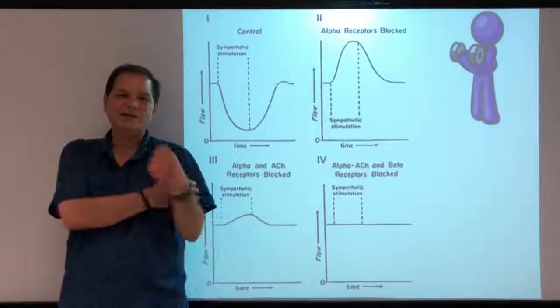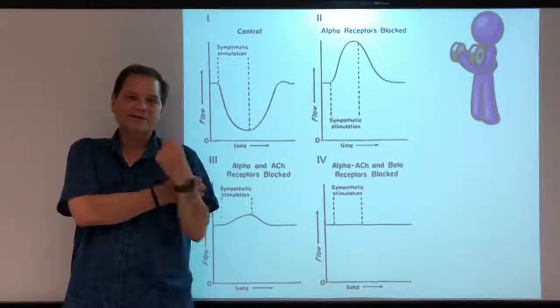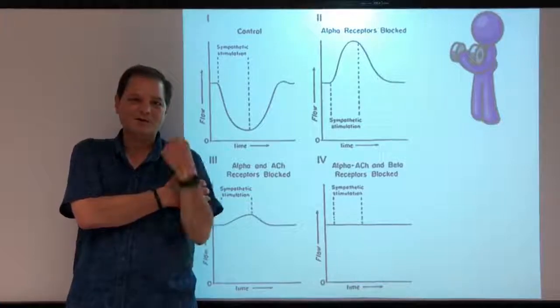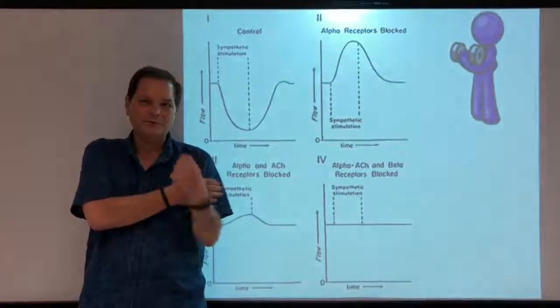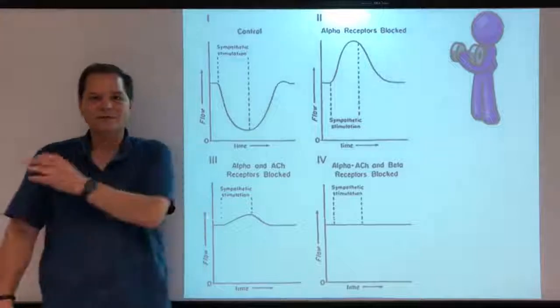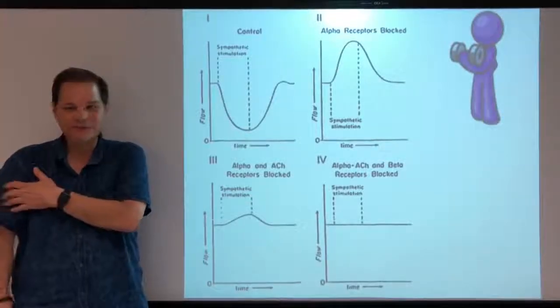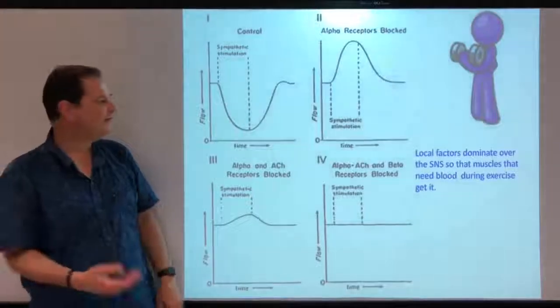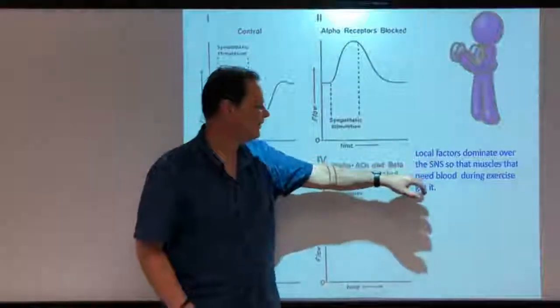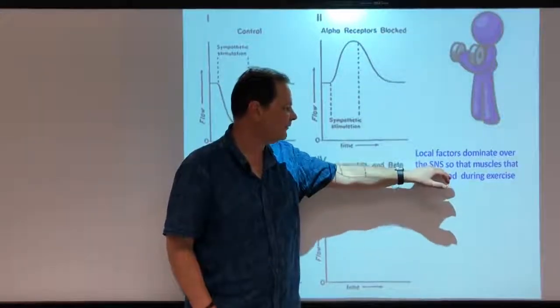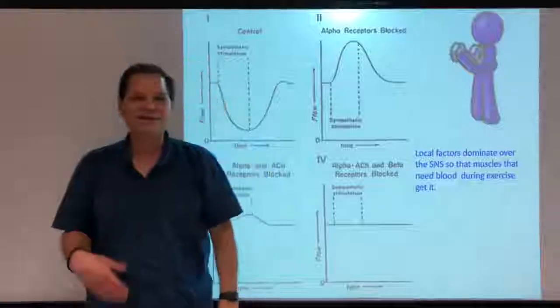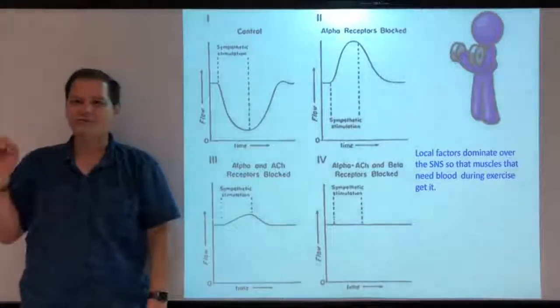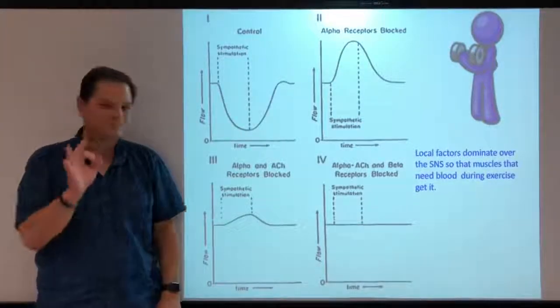But I don't try to keep my mean arterial pressure up by constricting here. That would defeat the purpose. The purpose is to get more blood flow to the exercising muscle, not to the resting muscle. Okay? So when you exercise, the local metabolic factors dominate over the sympathetic nervous system. So the muscles that need blood get it, but only the muscles that need blood get it. Okay? All right.